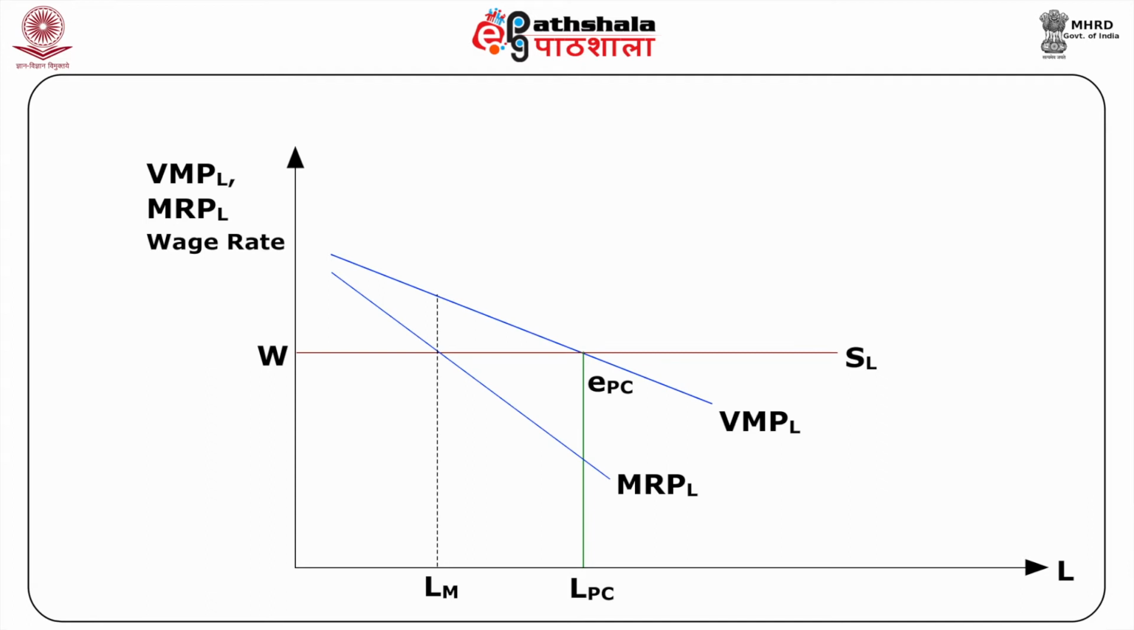Further, at LM, the VMPL is equal to W1, greater than W, which is equal to MRPL. This reflects monopolistic exploitation equal to EEM or WW1, as the price paid to the factor input under monopoly is smaller than the value of marginal product. This monopolistic exploitation is a loss to the society, as the value to consumers of additional output produced by hiring another labor unit is greater than the wage rate being paid to it by the monopolist.